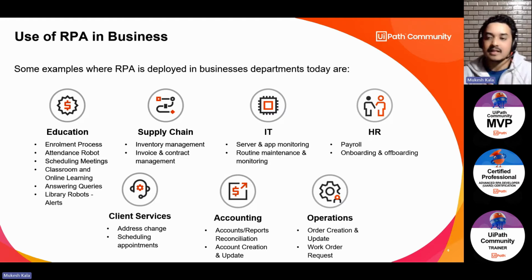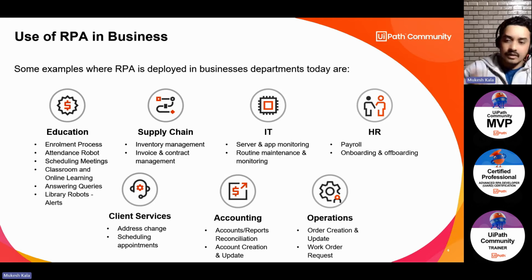One good example which I can give is, let's say you have a company, right? And that company has close to 3,000, 4,000 employees who are working. And now there is a new software which has to be installed on the computers. Software installation is a very easy thing. You just open it, click next, next, next, next, click on install and it gets installed. Now if I have to install it 10,000 times, I need somebody to go to those individual machines and install it. Rather, I would simply write a robot and that robot will execute all of that on all those machines, right? Very easy task, right?